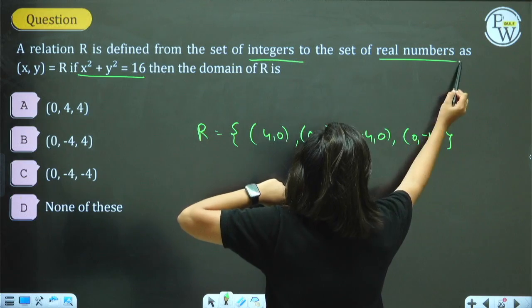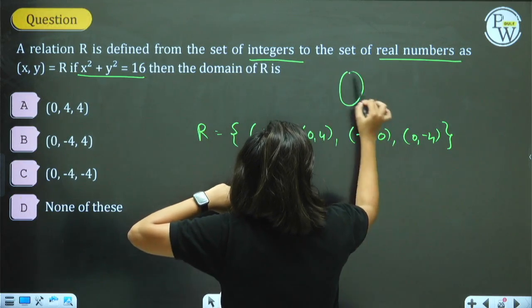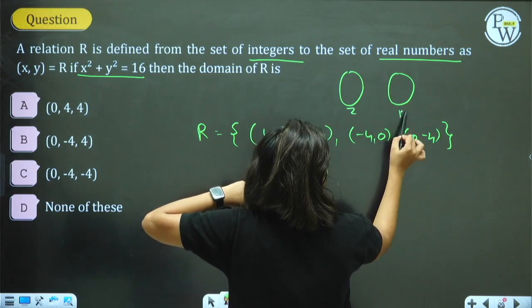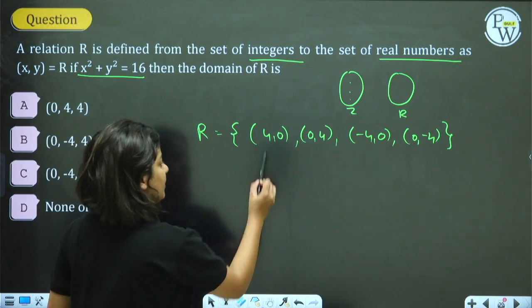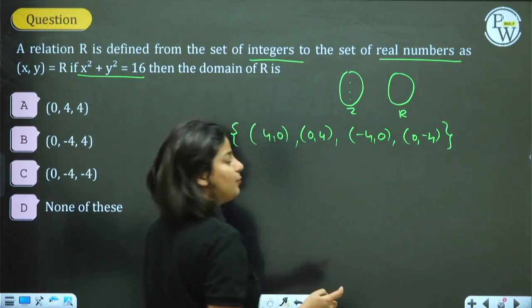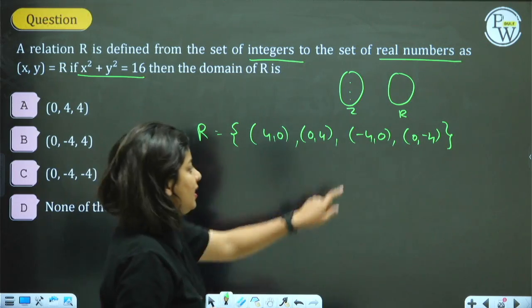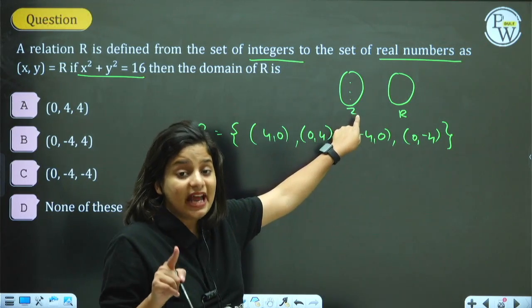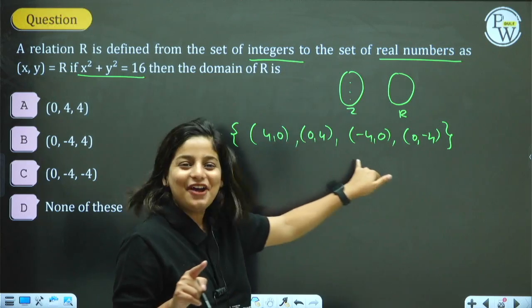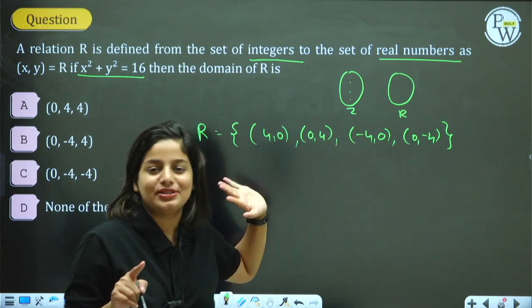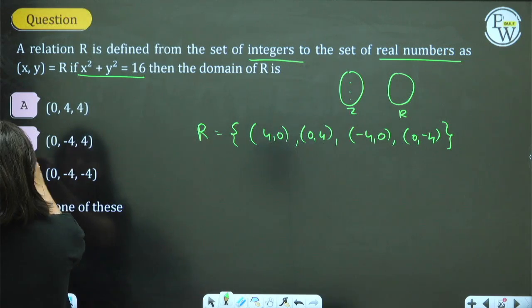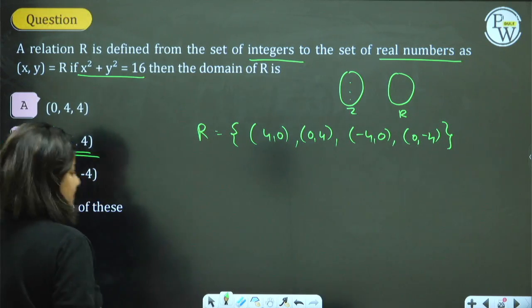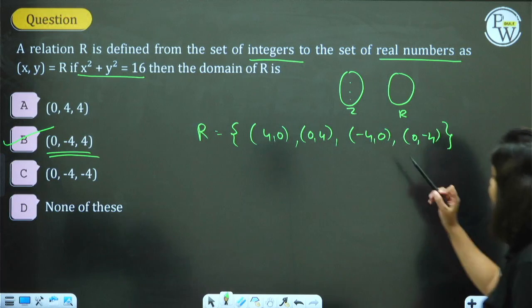Integers to real numbers. The relation is from integers to real numbers, Z to R. That means input can be a positive number as well as a negative number. That's why I have taken the inputs as positive and negative both. If instead of Z this had been natural numbers, I wouldn't have taken the negative ones, only positive ones. Right now it's fine. 0, 4 and minus 4, that is option B, comes out to be the correct answer in this case.